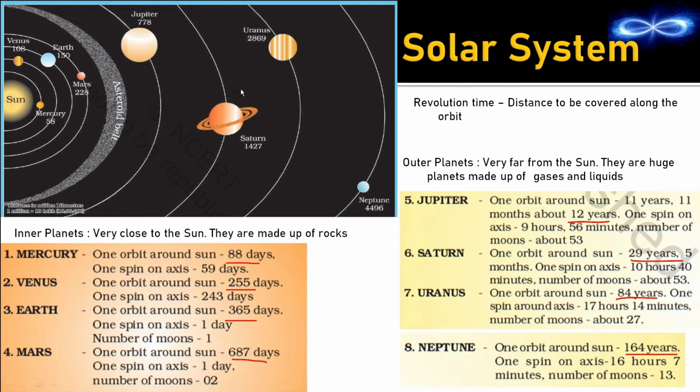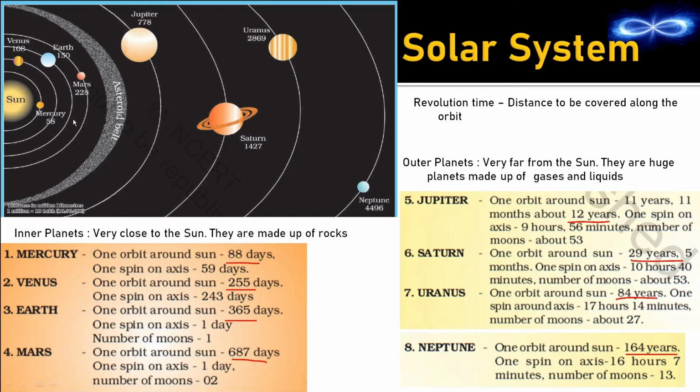Now these 8 planets, they are divided into 2 categories. One is inner planets, second one outer planets. On what basis are they divided? They are divided on the basis of the distance from the sun. That is, the first 4 planets which are closer to sun, they are called as inner planets. And the remaining 4 planets which are little away from sun, they are called as outer planets.